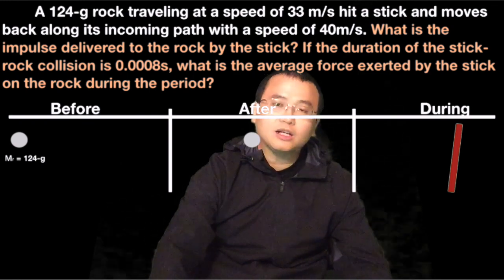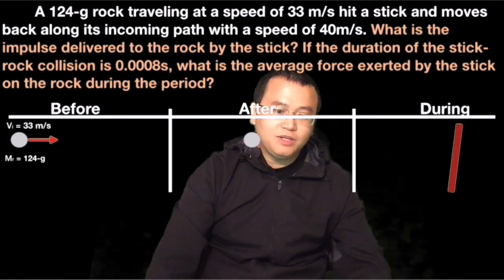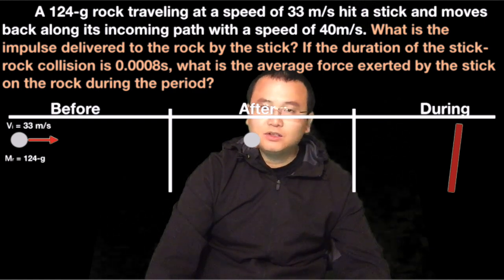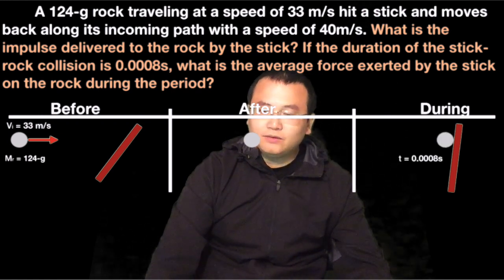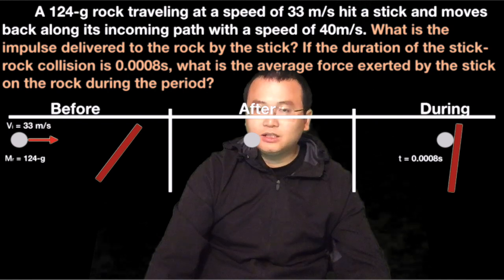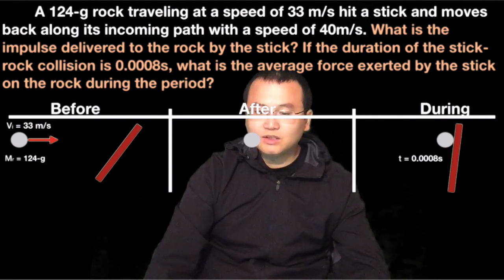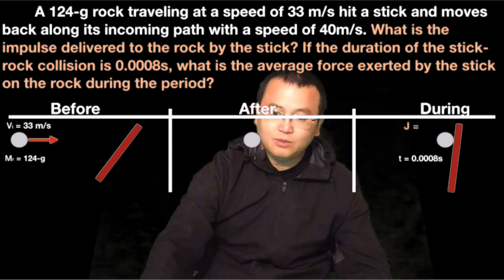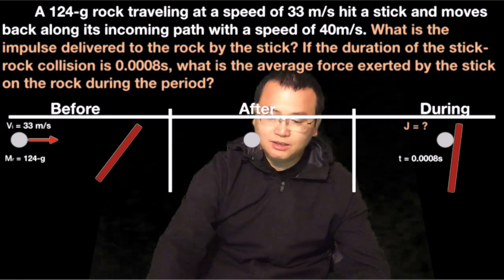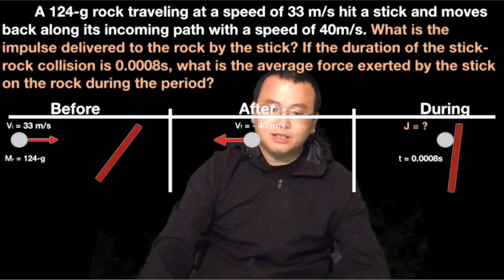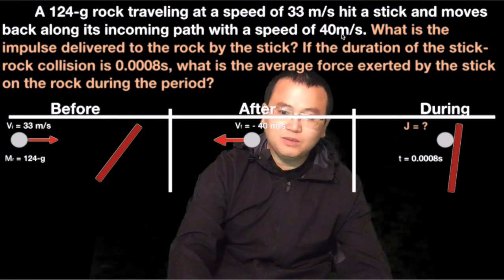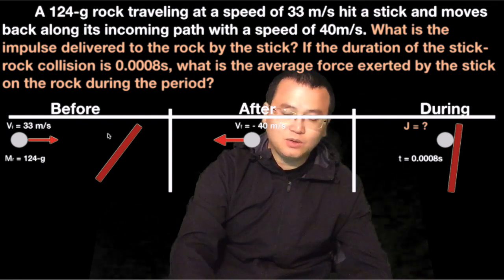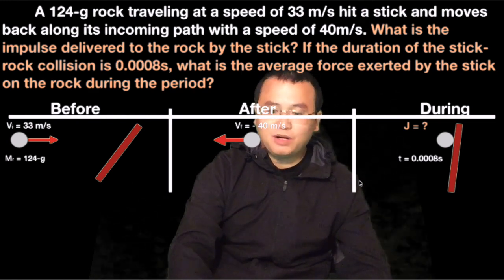So we have the mass of the rock is 124 grams. The speed of the rock is 33 meters per second to the right. Then during the impact, it took 0.0008 seconds, and we need to figure out the impulse on the rock. Afterward, the rock is moving in the negative direction, 40 meters per second to the left. Notice how the problem says 40 meters per second. The reason this is minus is because it's going left, and we define right as positive.